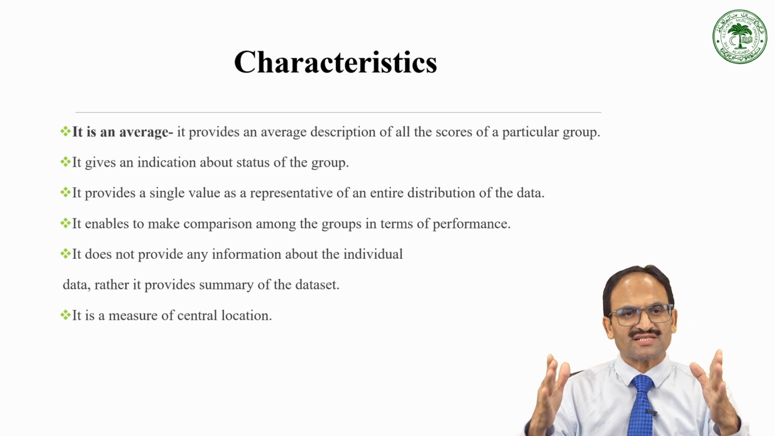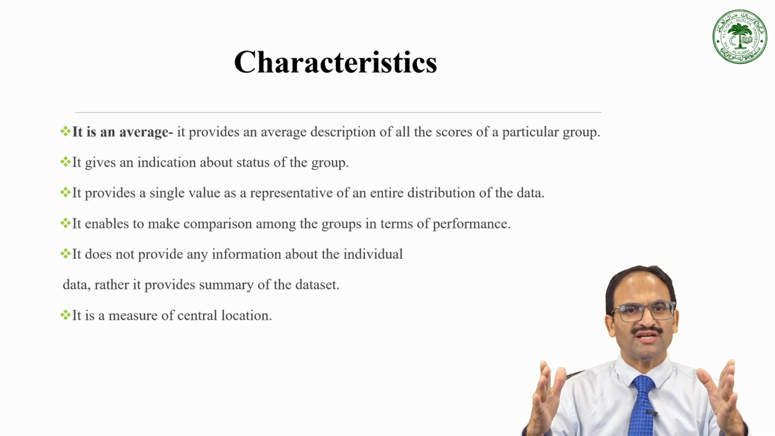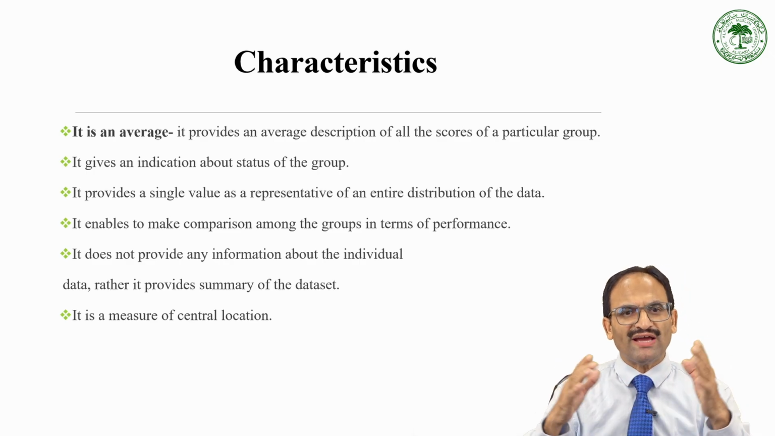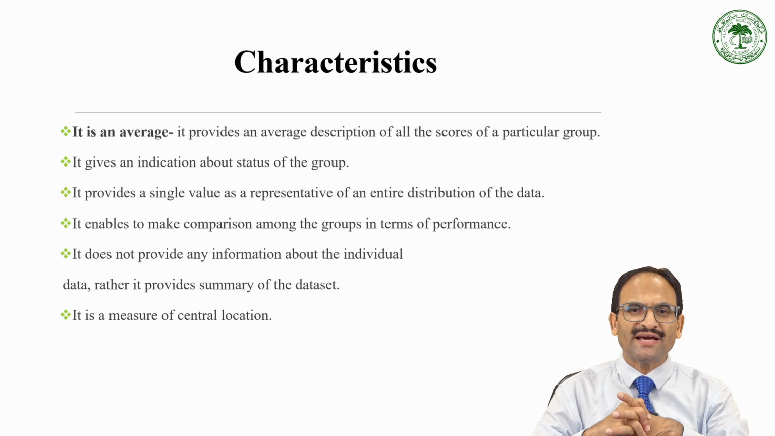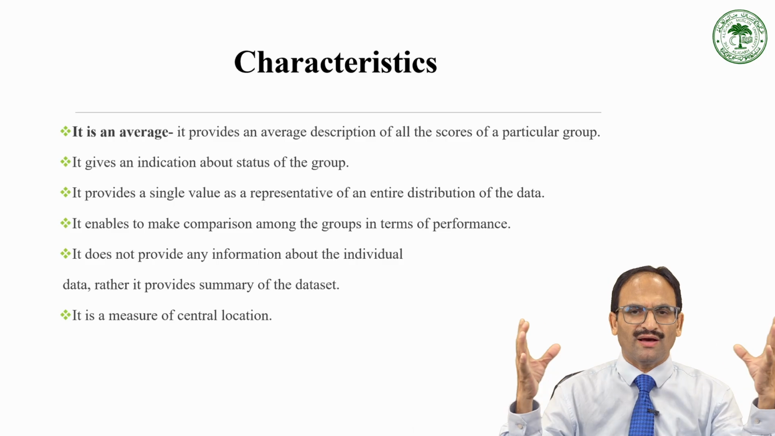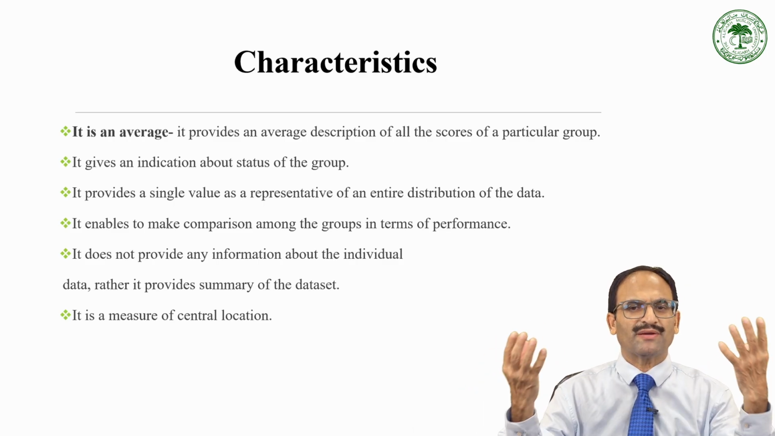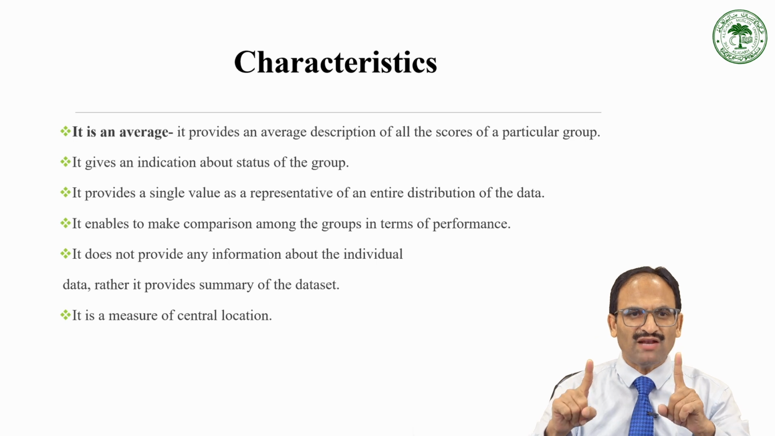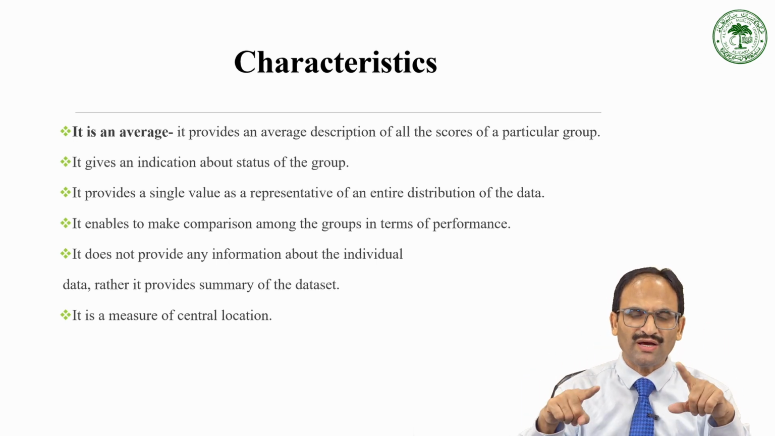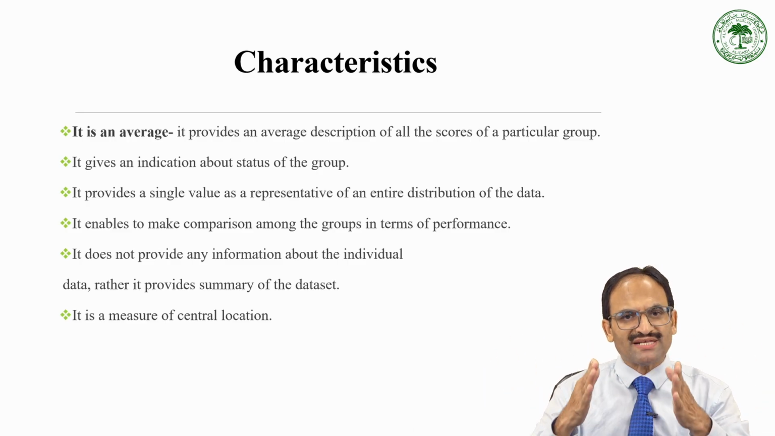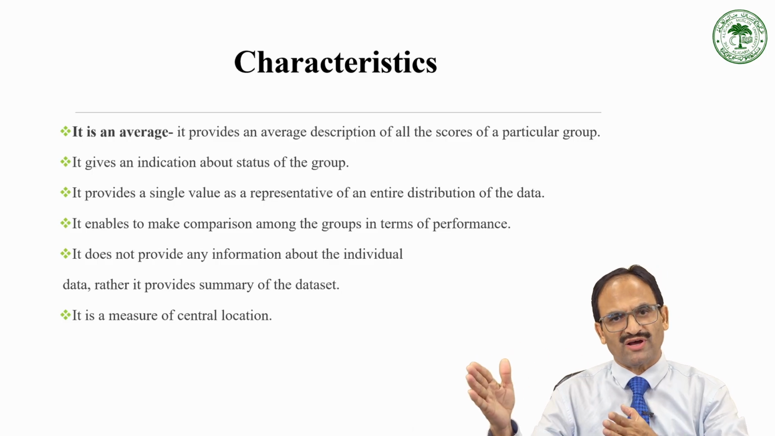So basically, measures of central tendency are a certain kind of indication about the status of the group. Coming to the third characteristic, it provides a single value as a representative of an entire distribution of the data. So what does it mean? In fact, the distribution might be of 20, or 30, or 50, or 10, or 5. That measure of central tendency will be a single value, and that single value will be the representative of the entire distribution. Coming to the fourth characteristic, it enables comparison among the groups in terms of performance.